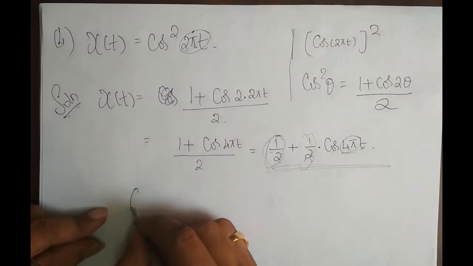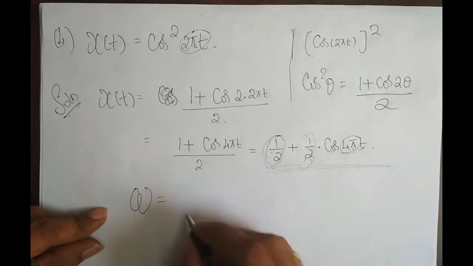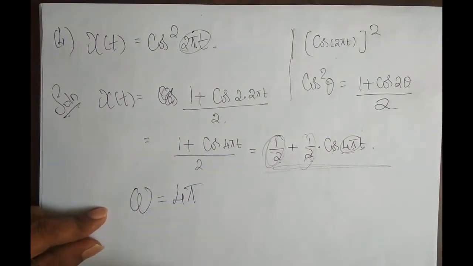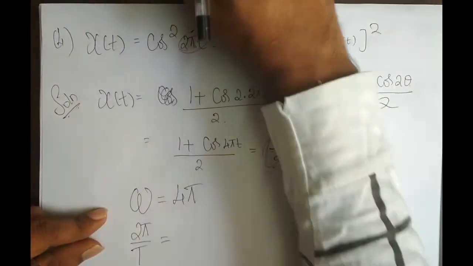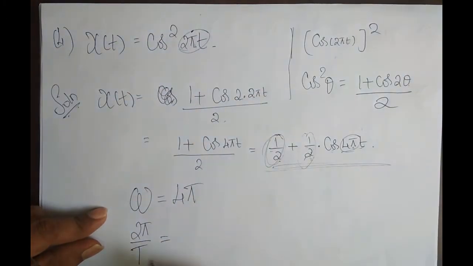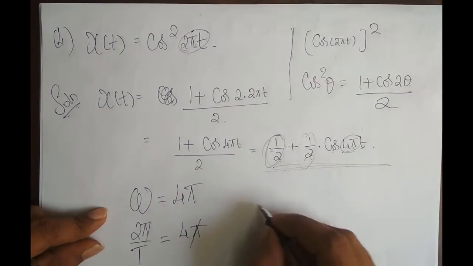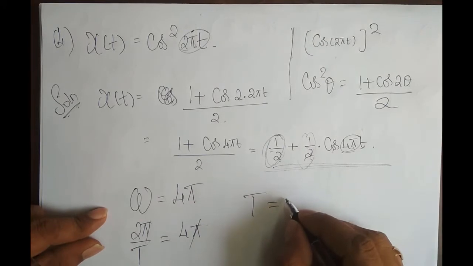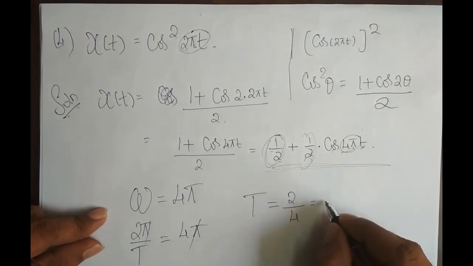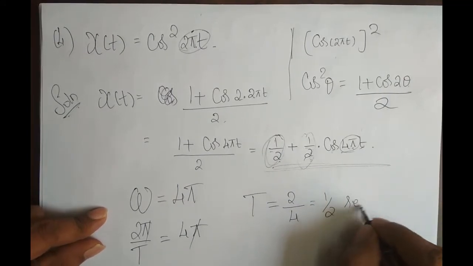Okay, now what is omega? Omega, you have to equate it here with 4 pi, right? And 2 pi by capital T. Omega in terms of fundamental period, I can write as 2 pi by T. It is equal to 4 pi. Okay, and pi cancels out. Therefore, capital T is equal to what? 2 by 4, which is equal to 1 by 2 second.